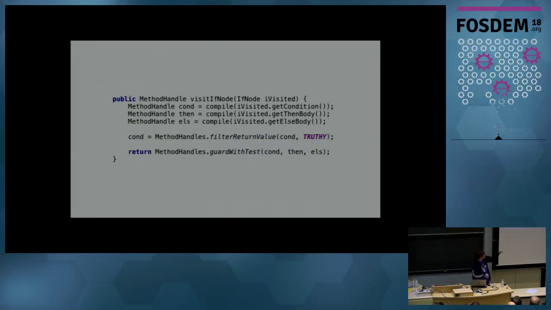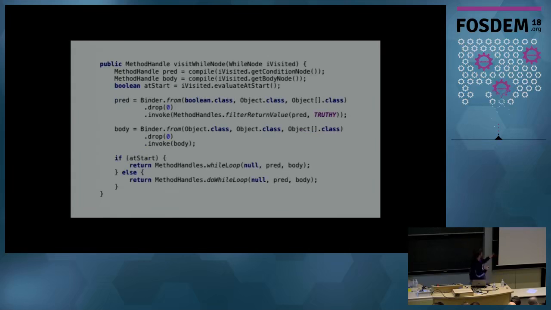The only thing that's a little bit different there is that the condition needs to return a Boolean. So whatever the result of that sub-expression is, we run some sort of truthy check on it. In the case of Ruby, anything that's not nil or false is considered true. In the case of this script, I did something similar. And then we can put our condition, our then, and our else. So we've represented an if expression from Ruby in method handles.